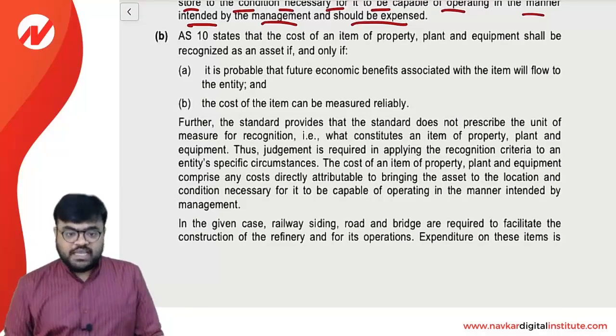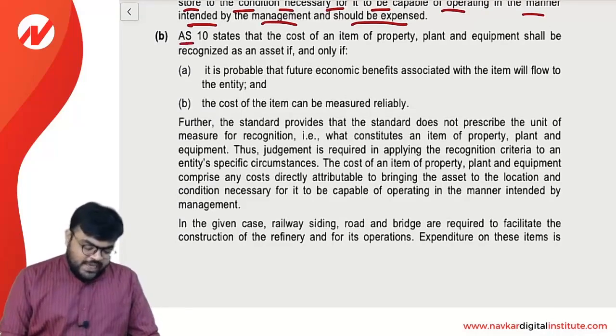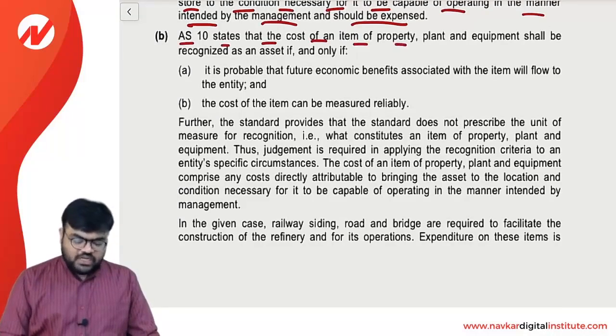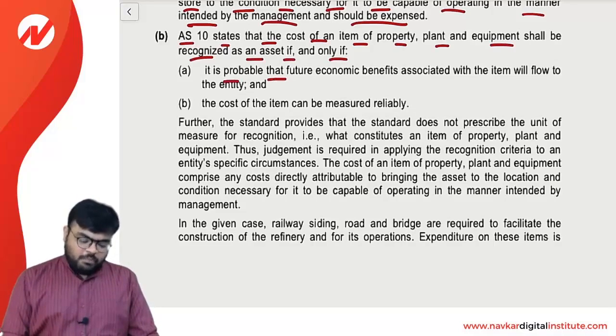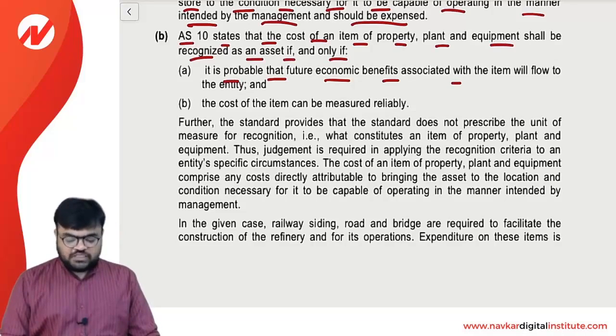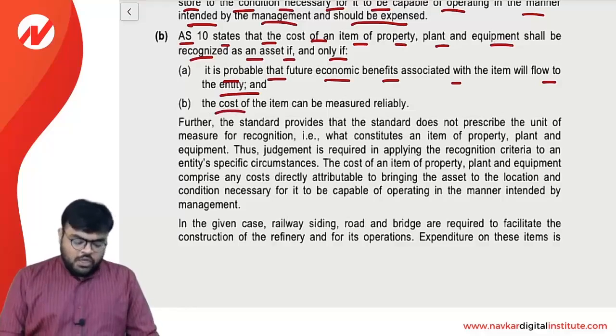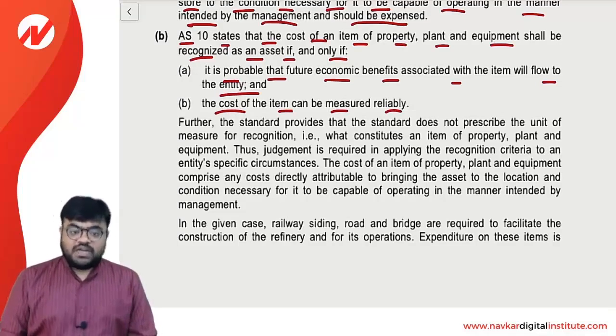The answer is written very nicely, I will read it first. A10 states that the cost of an item of property, plant and equipment shall be recognized as an asset if and only if it is probable that the future economic benefits associated with the item will flow to the entity, and B, the cost of the item can be measured reliably.